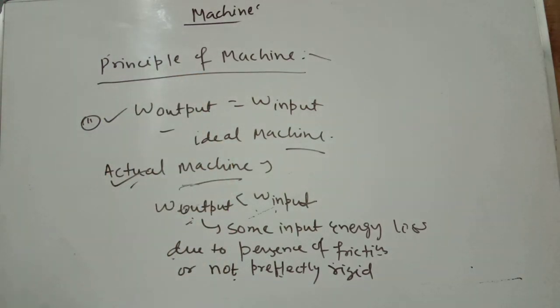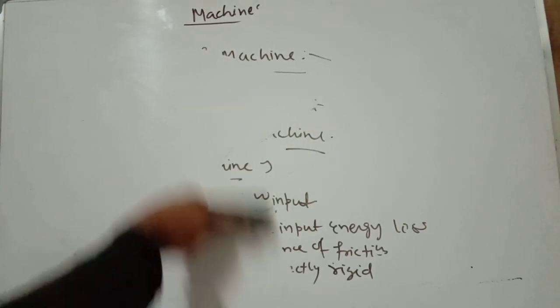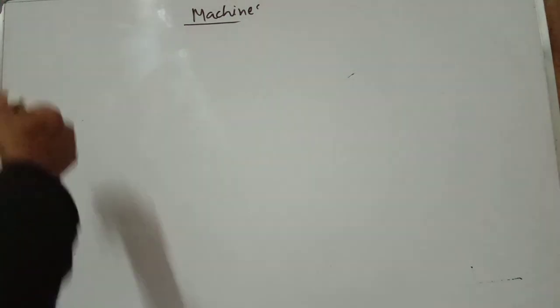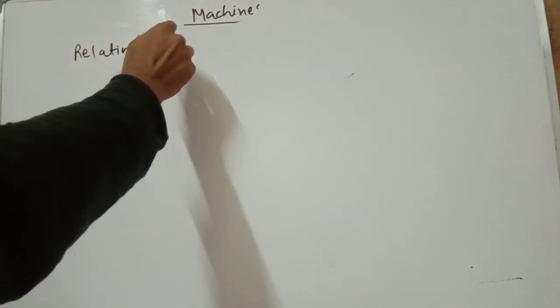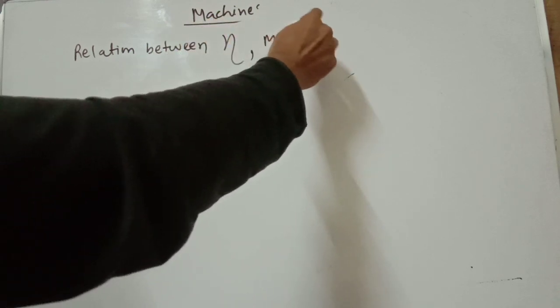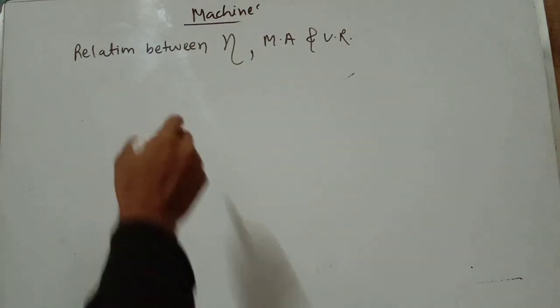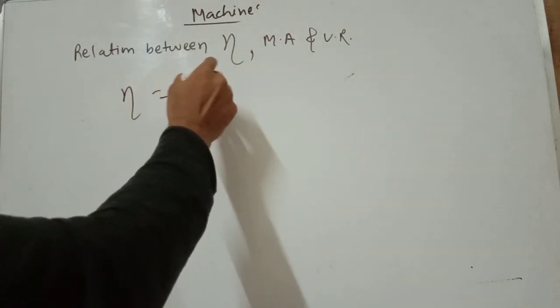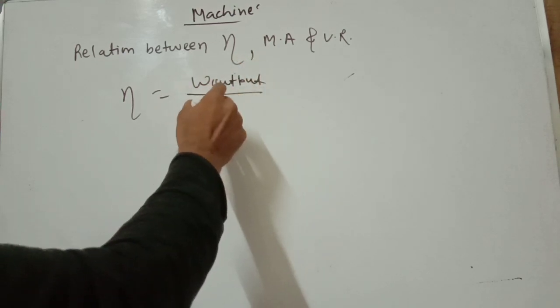Next is a very important relation between the efficiency of a machine, mechanical advantage, and velocity ratio. We already know efficiency is work output by work input.